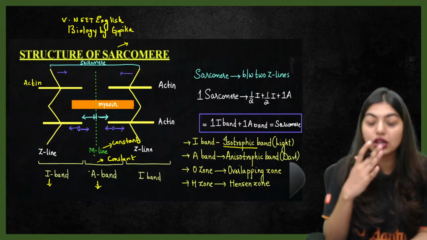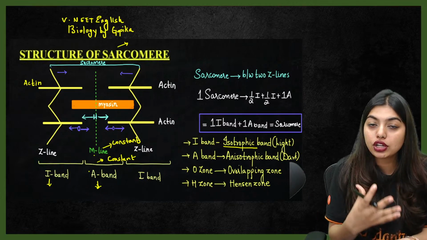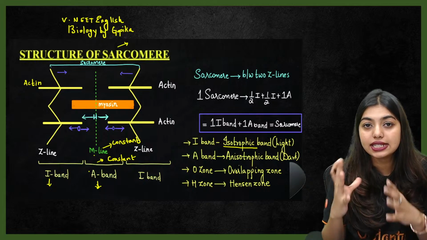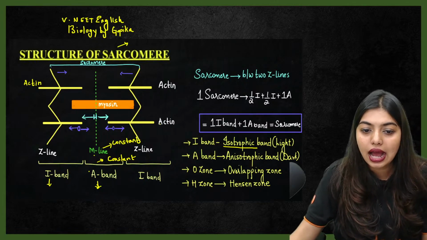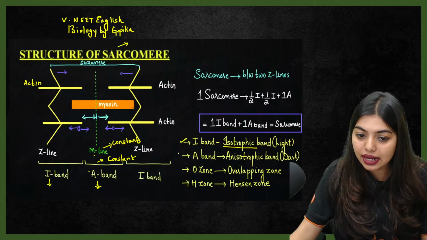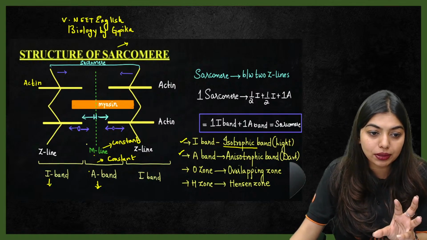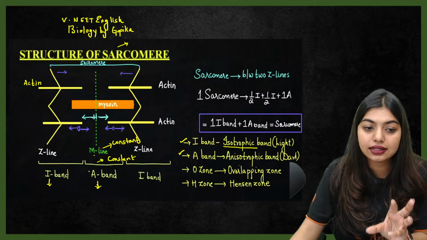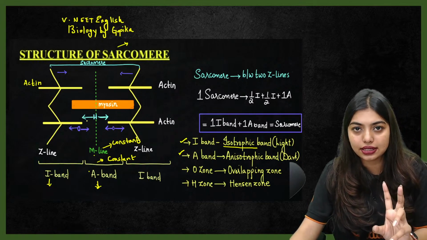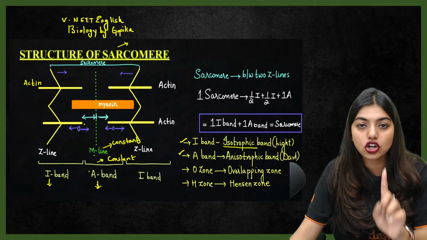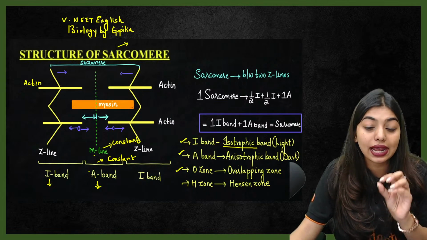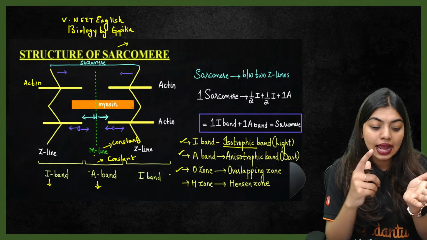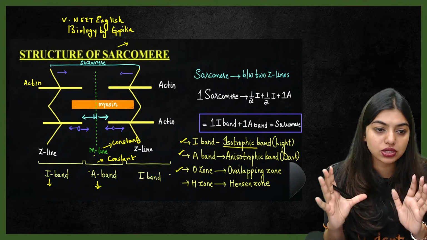So this is what is going to happen. This is the question that is going to be asked: what is getting reduced, what is getting increased? Any kind of questions can come from this. So understand the bands. I band is the isotropic band, A band is the anisotropic band. Can you see where it is? Exactly in the center where myosin and actin are there. So it is anisotropic. It is not just one filament present. O zone is the overlapping zone. H zone is the Hensen zone, the only portion where only myosin is going to be present.